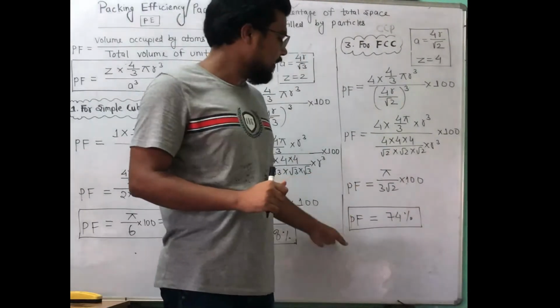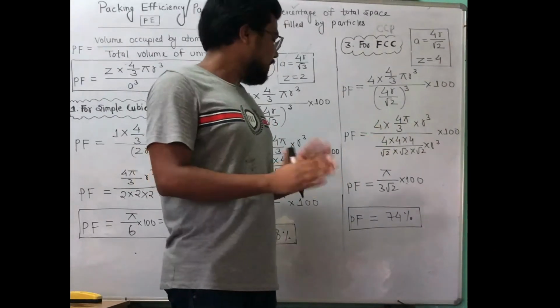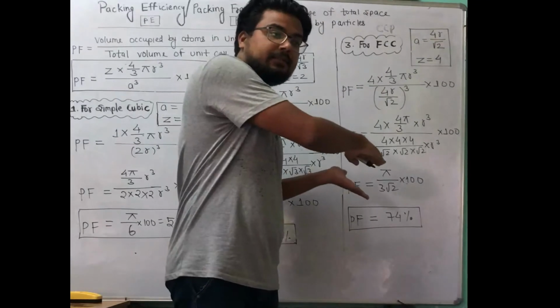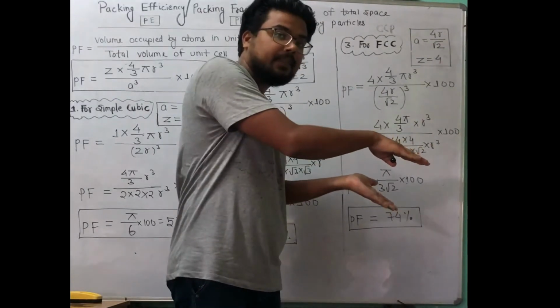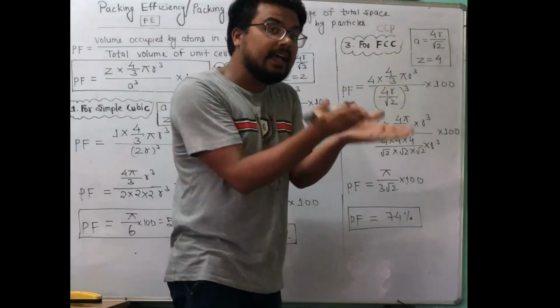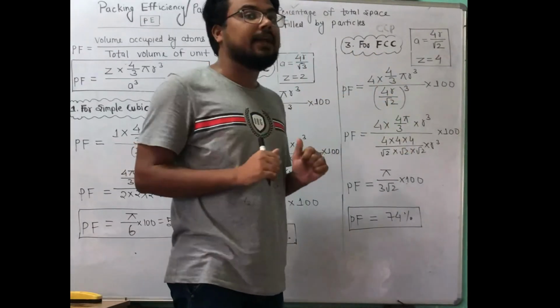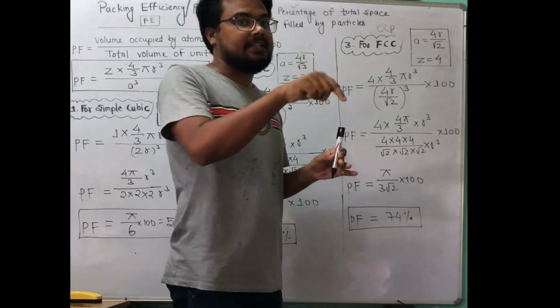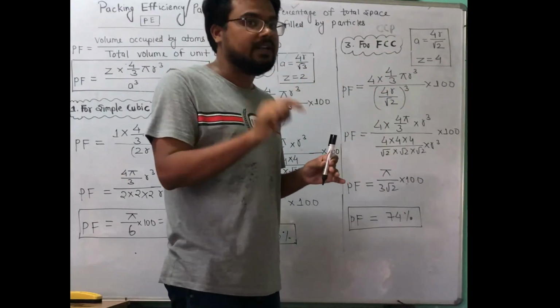So here it is packing fraction, means how much area is covered by atoms. In the next lesson we'll talk about how much area is vacant in a certain arrangement, means vacant sites. It is known as void.